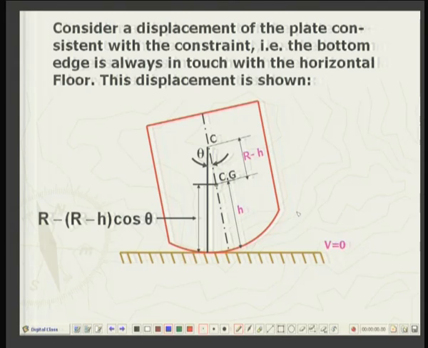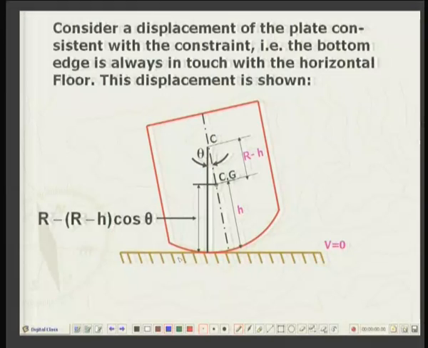So, now in the tilted position theta is the angle which the center line of this plate makes with the vertical. This is a symmetrical body. Theta is incidentally the degree of freedom, because once you prescribe theta you can see its inclination, and that is sufficient to establish the configuration of this plate.